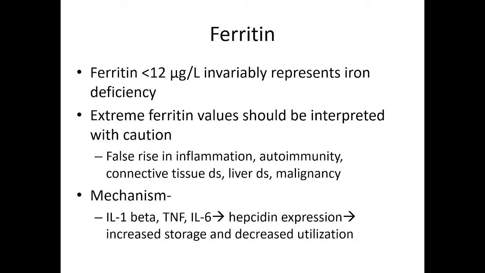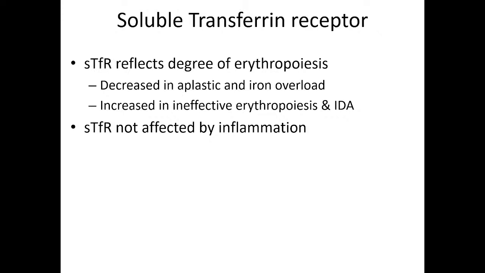And the mechanism of rise of ferritin as an acute phase reactant is that during inflammation, IL-1 beta, TNF and interleukin 6 are released, and these will increase the expression of hepcidin, which will lead to increased storage and decreased utilization of iron. So that's why ferritin will increase. So higher ferritin value should be interpreted with caution. Clinically we have to see the patient and find out whether any inflammation is there anywhere in the body.